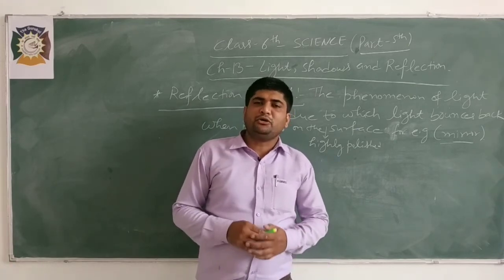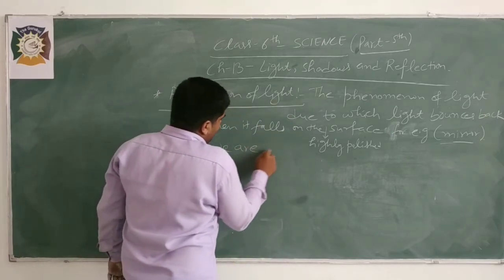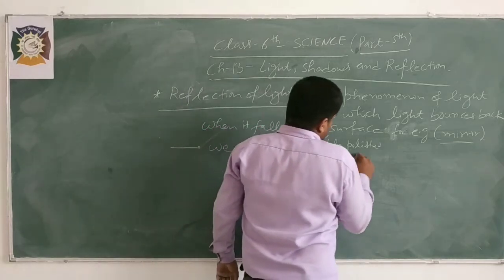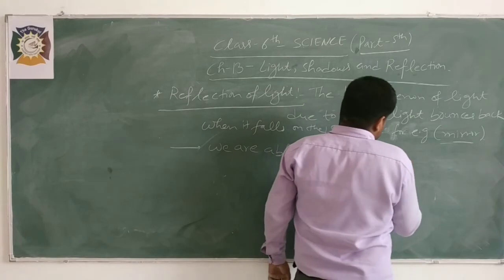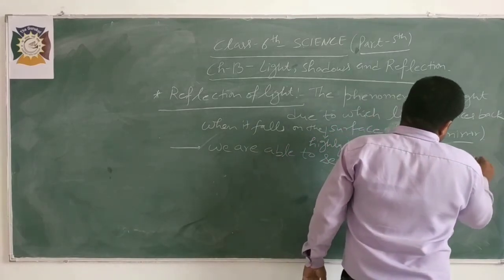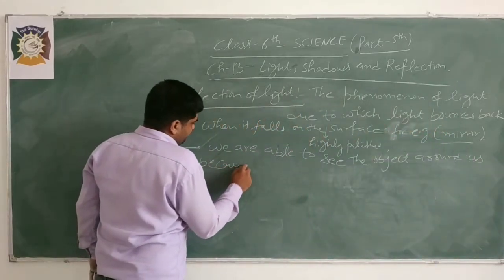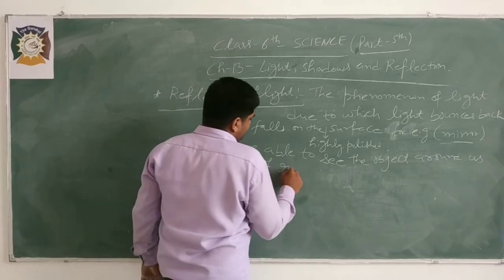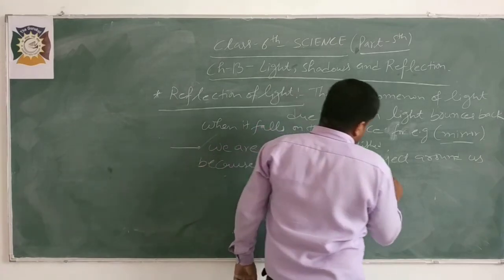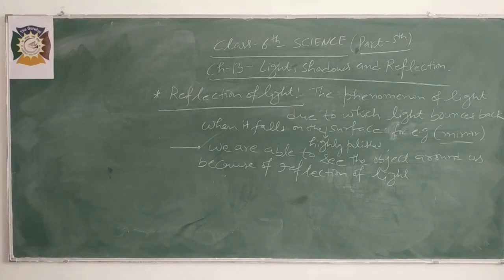We are able to see the objects around us because of reflection of light.